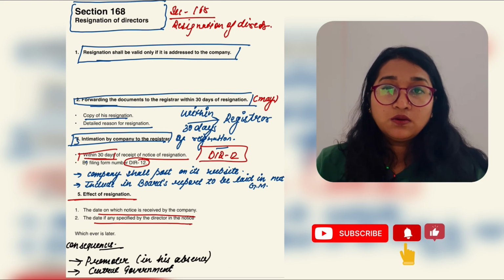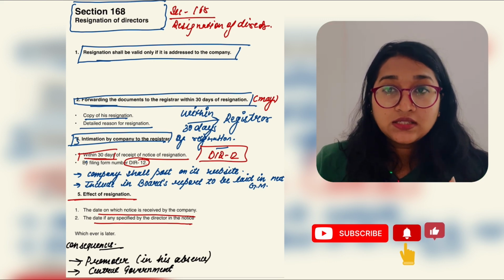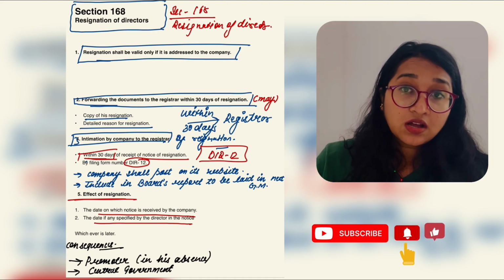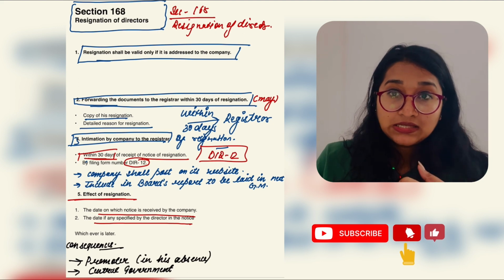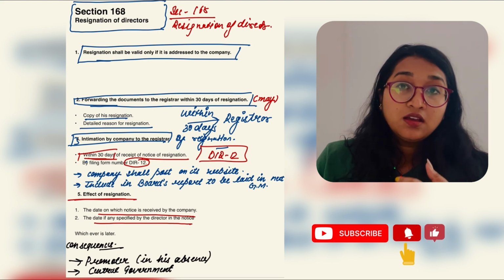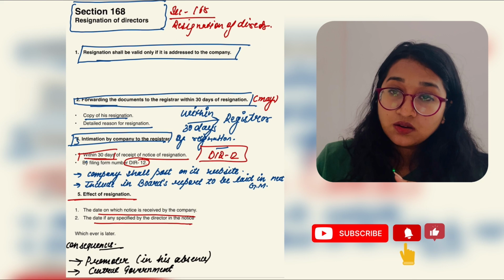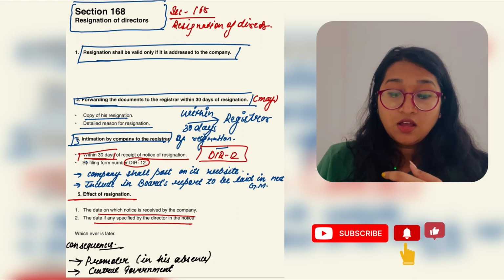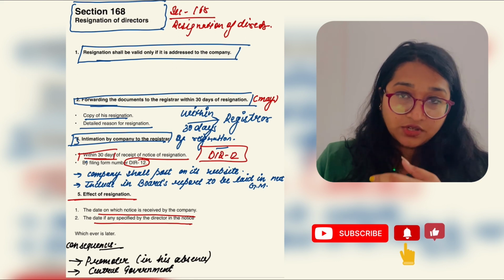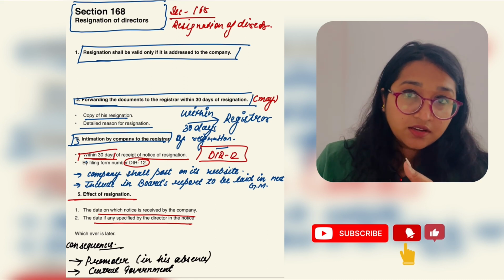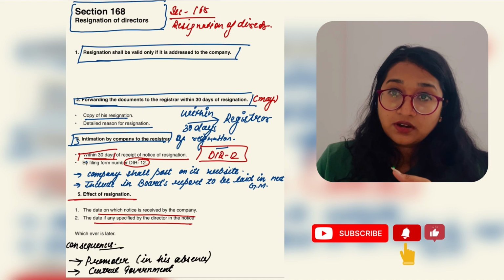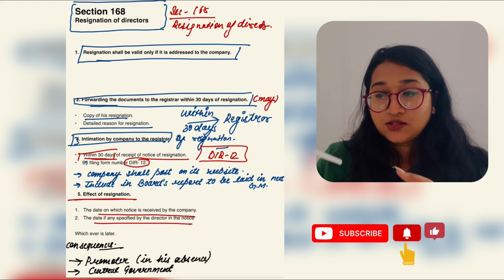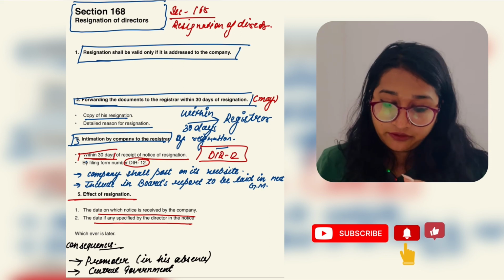So the resignation effect would be taken from the date whichever is later. The company receives the resignation letter on 15th of February, or the date mentioned in the letter of resignation, which is 15th March. Among these two, whichever is later, that is 15th of March. Okay.